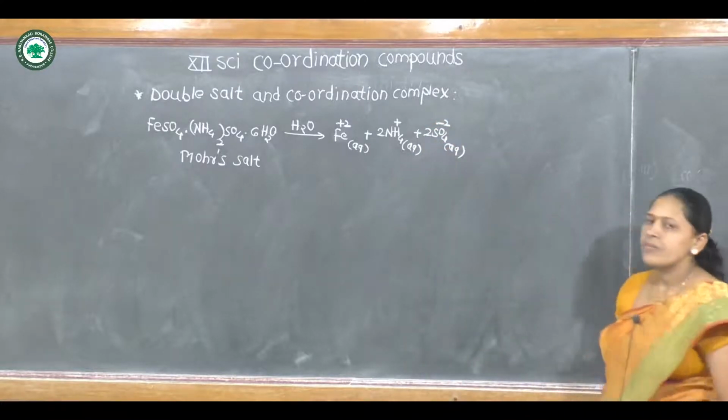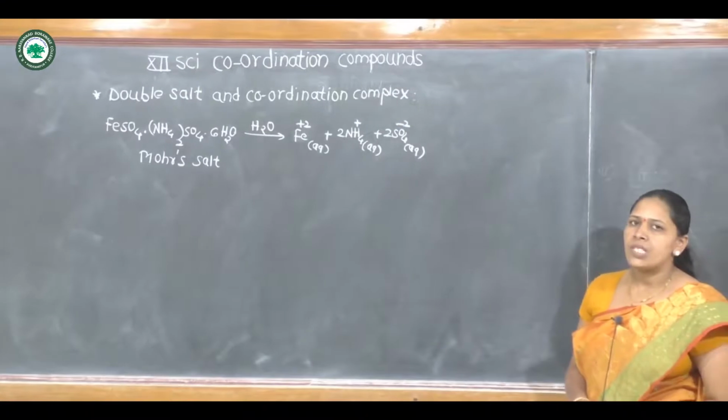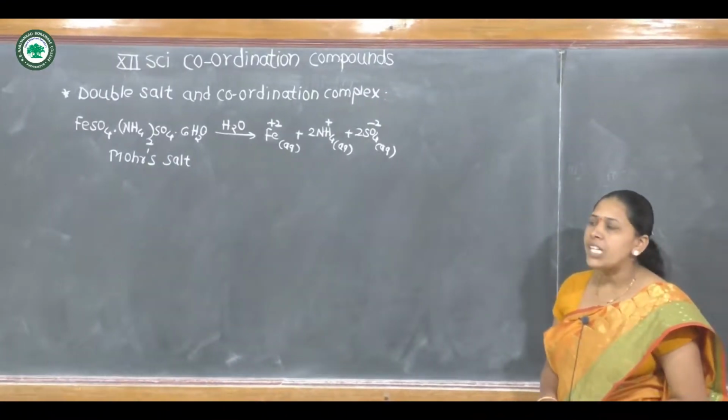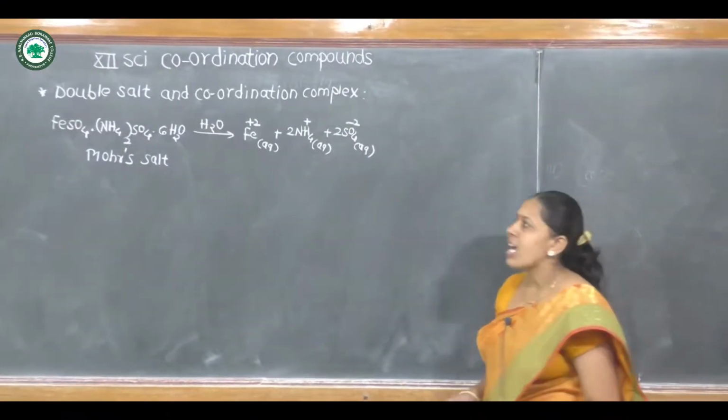In this way, every double salt dissociates completely in water into its ions.